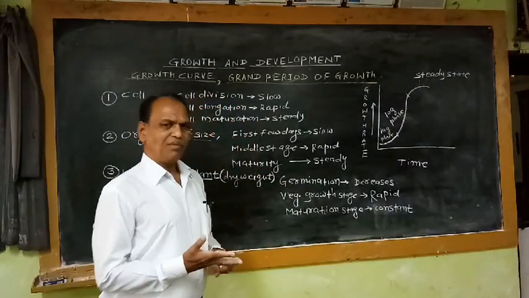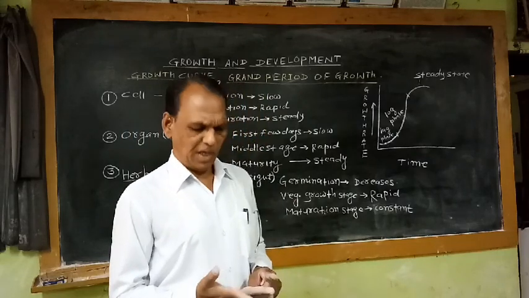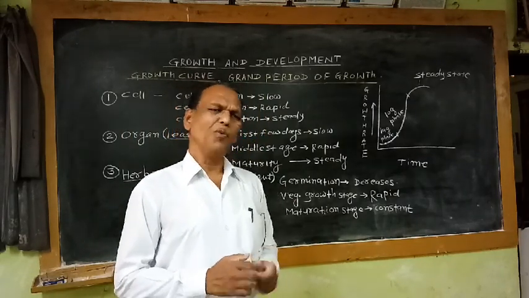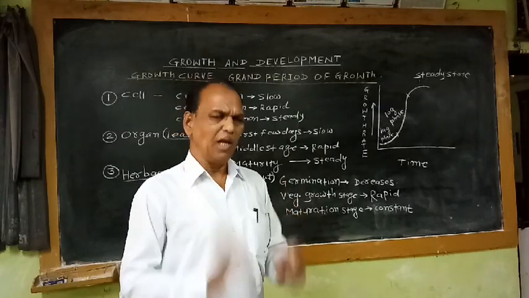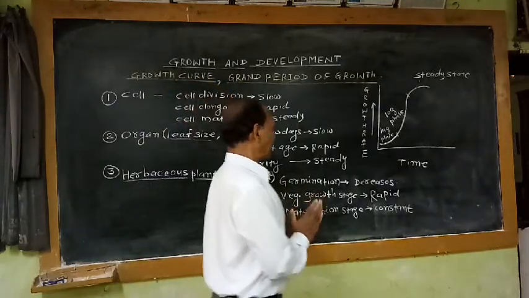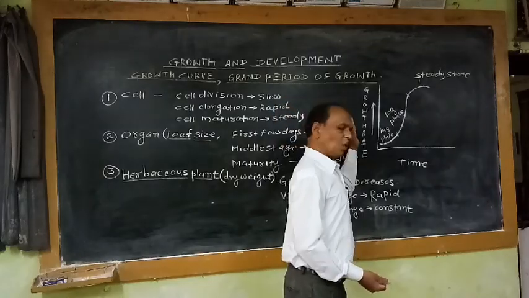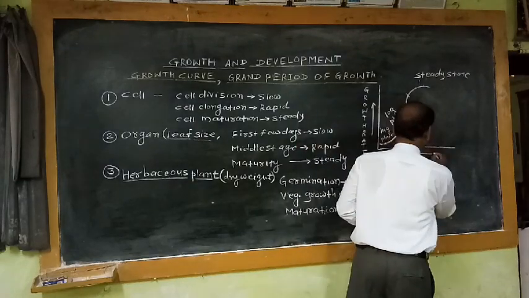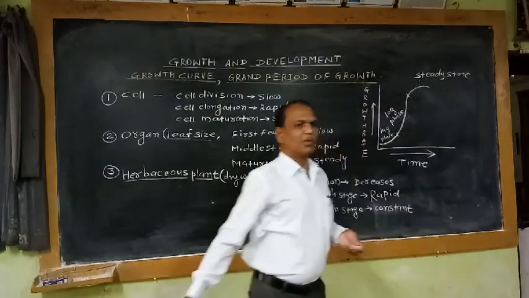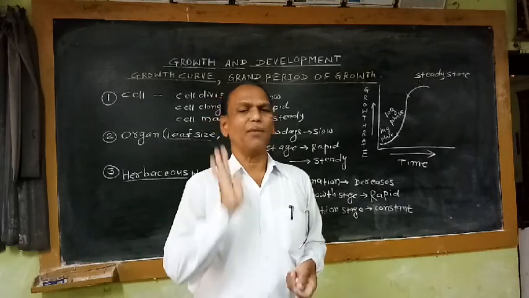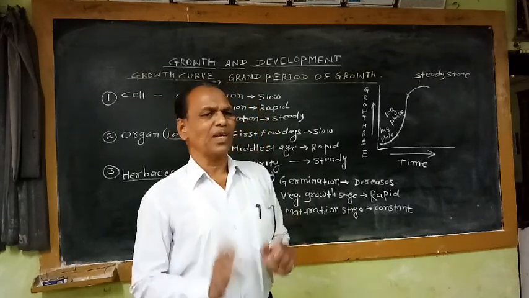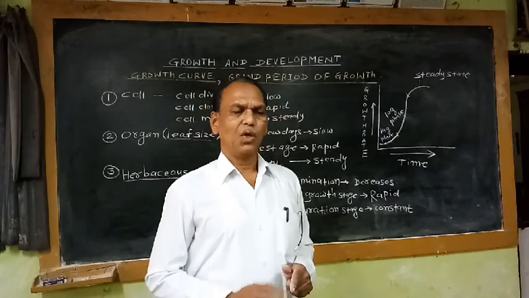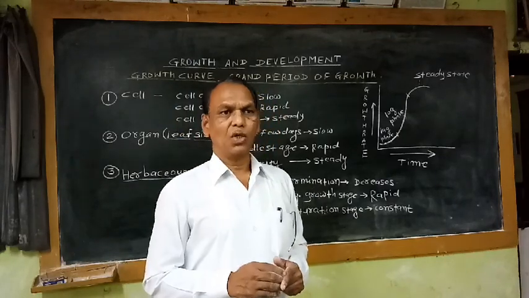it may be area, it may be volume, it may be dry weight, it may be fresh weight, it may be height of the plant. If we take any parameter, and plot the growth rate in this parameter against time, the nature of the growth curve is the same. That means each and every dividing cell, each and every plant organ as well as the whole plant during its growth course shows the same pattern.